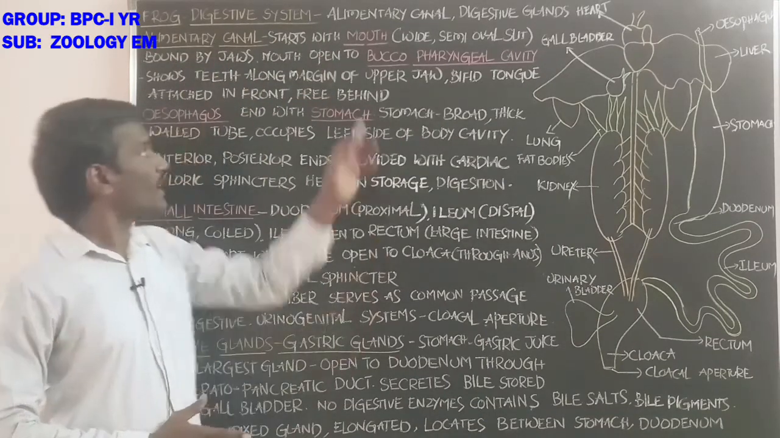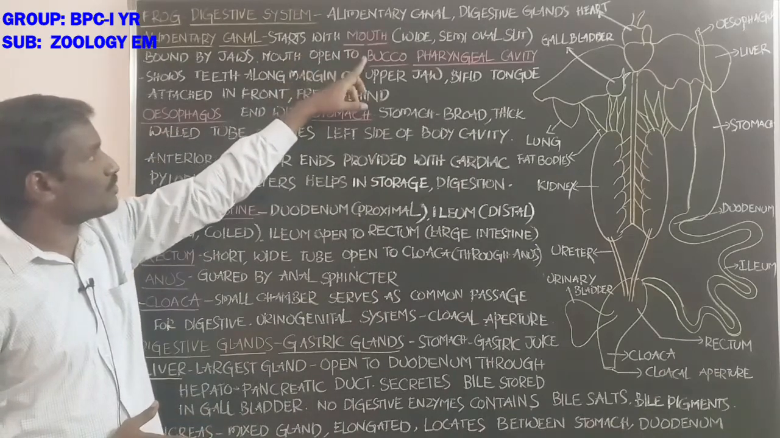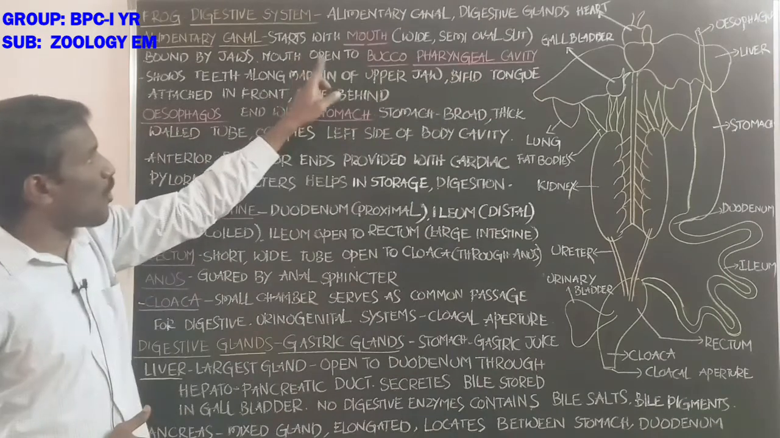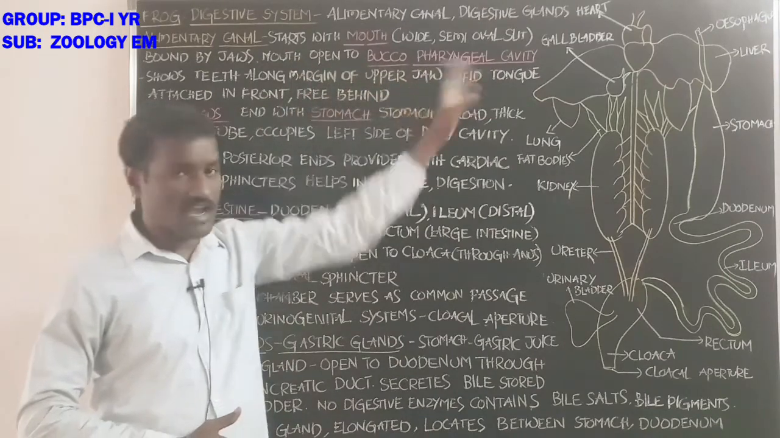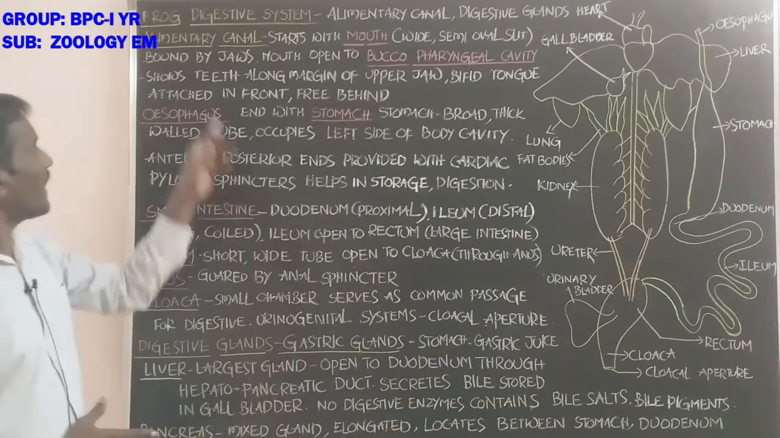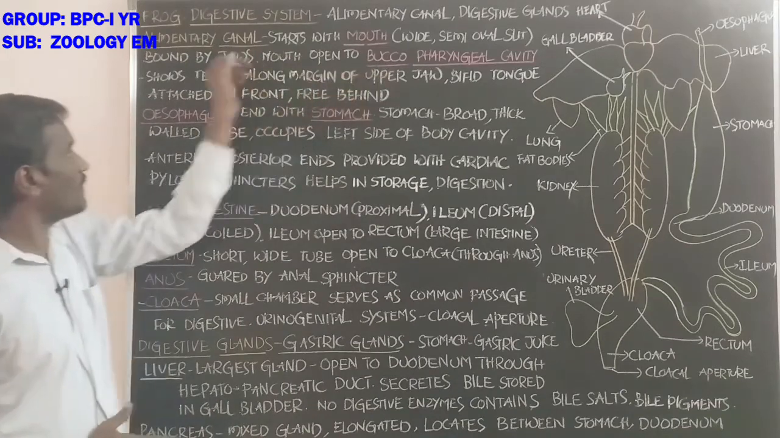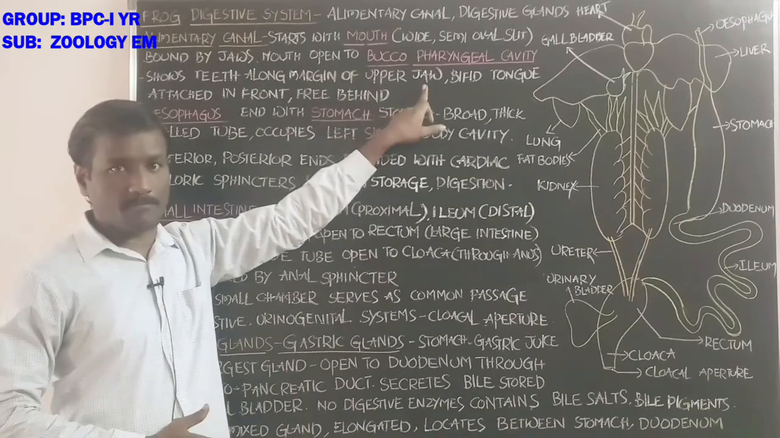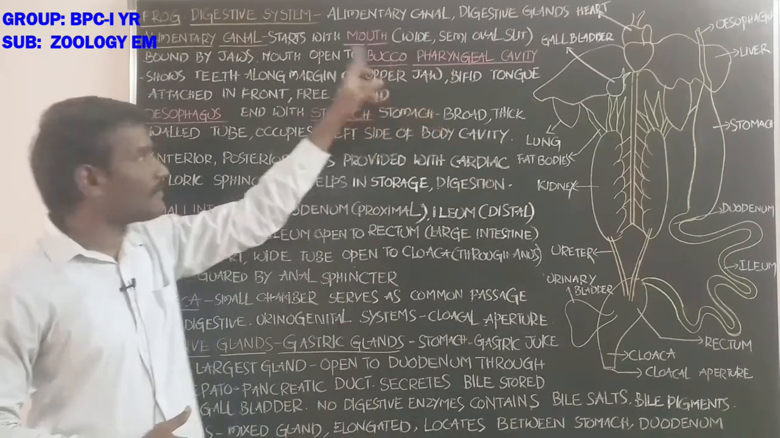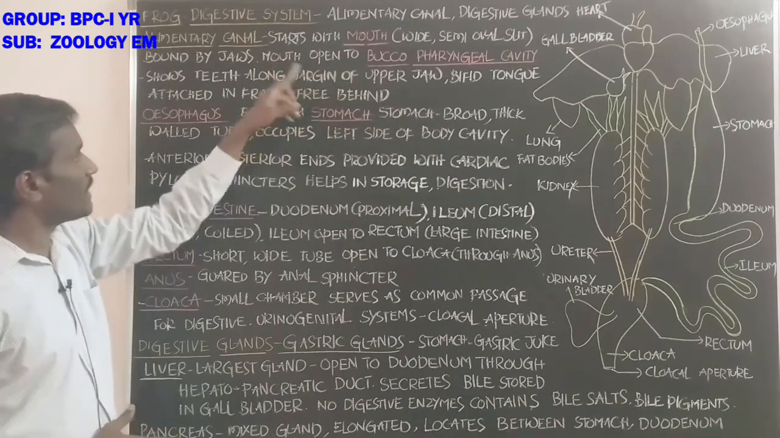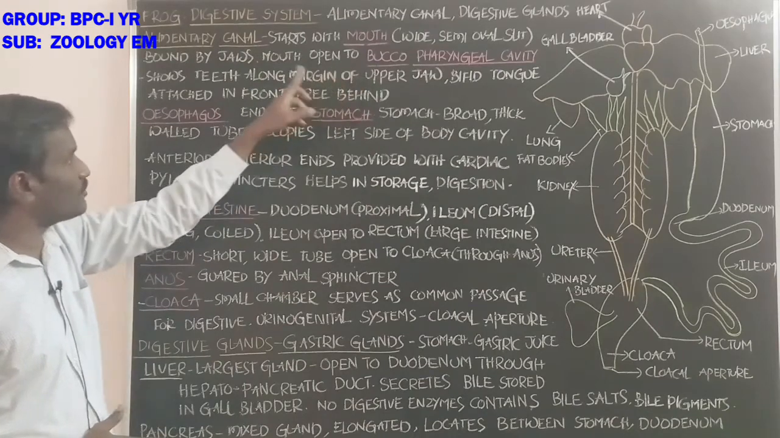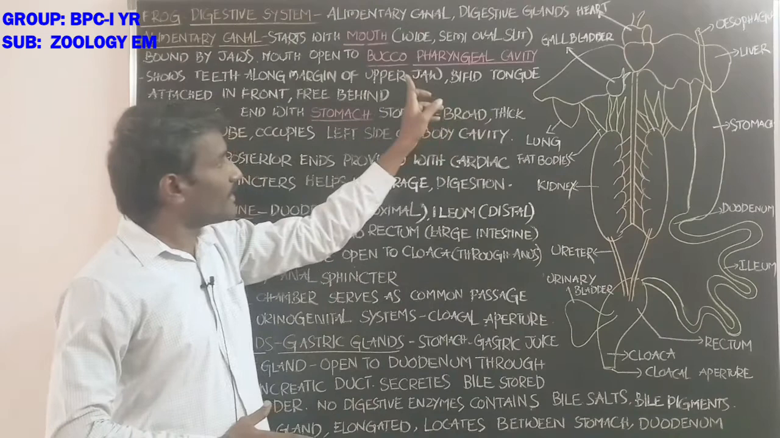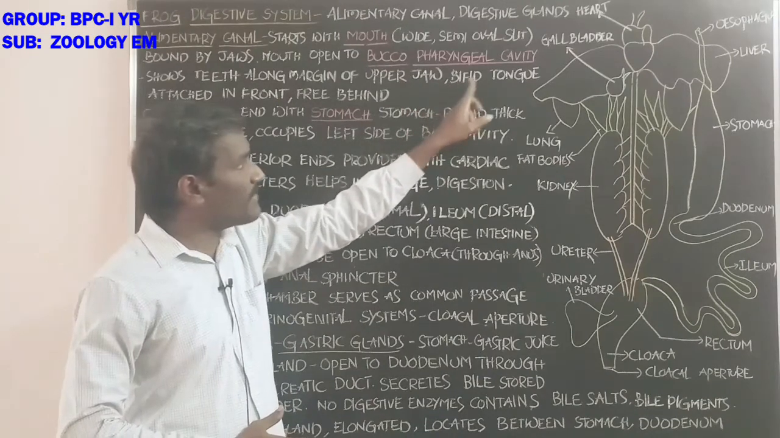Next, what is the part after the mouth? The mouth opens into the buccopharyngeal cavity. The buccopharyngeal cavity shows teeth along the margin of the upper jaw, along with a bifid tongue.